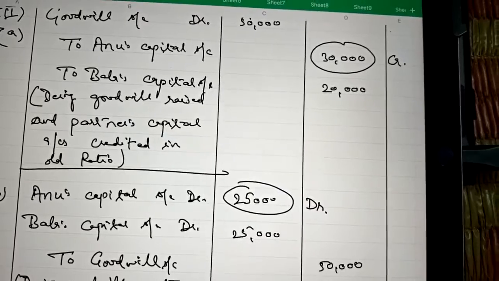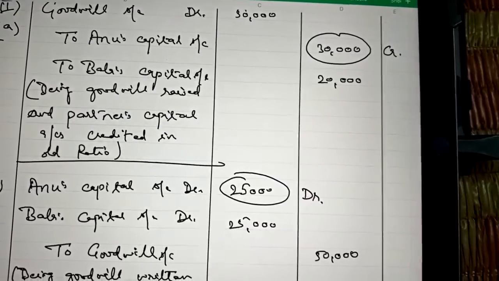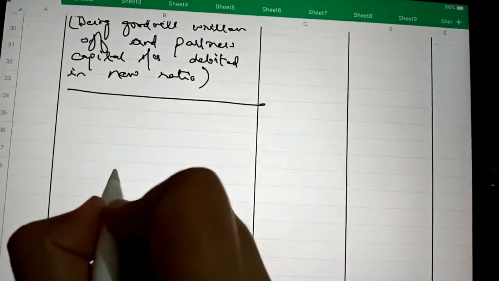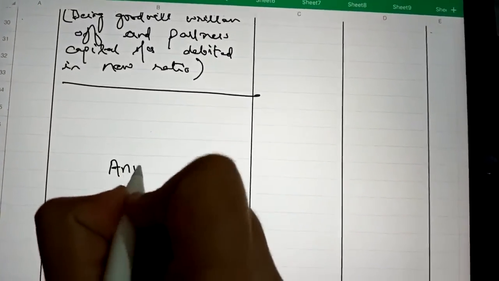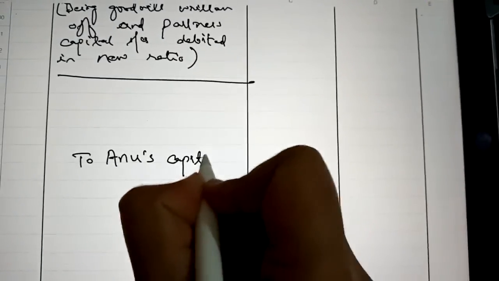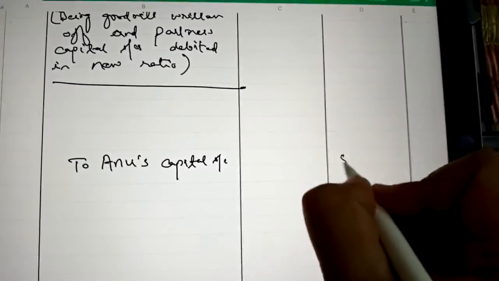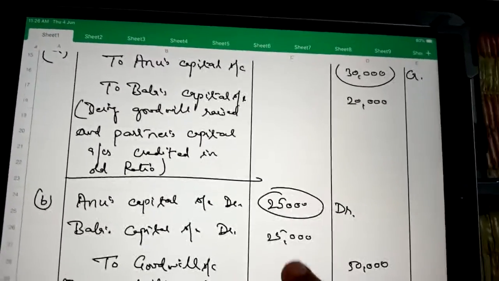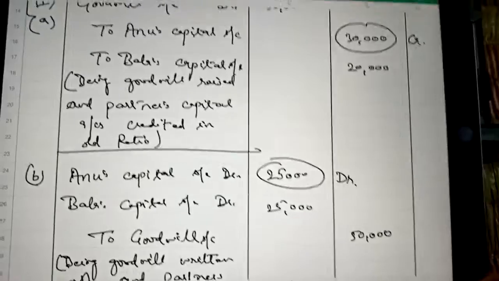It means we can write Anu's capital account credit with 5,000. And now let us compare Bala's capital account.